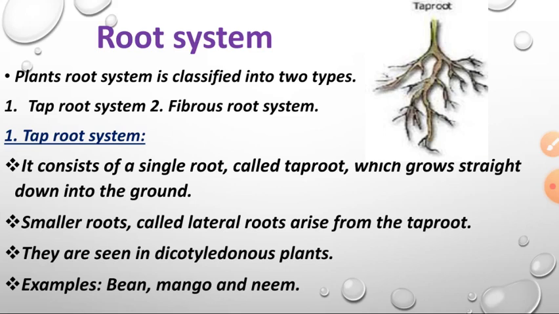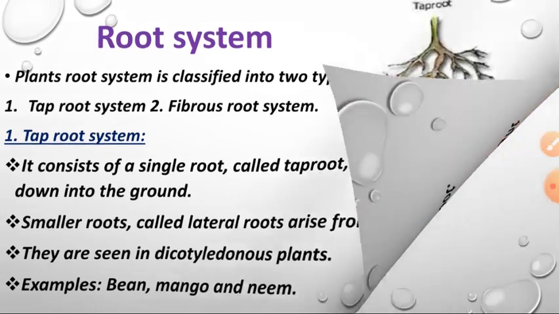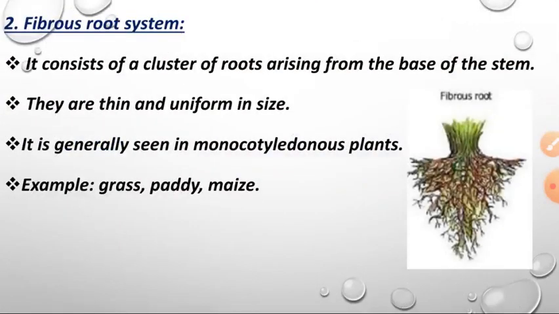Dicotyledon plant means when the seed is growing first, we can see two leaves, so that is called dicotyledon plants. Examples: bean, mango and neem. And next one, fibrous root system. The other type of root system is fibrous root system.